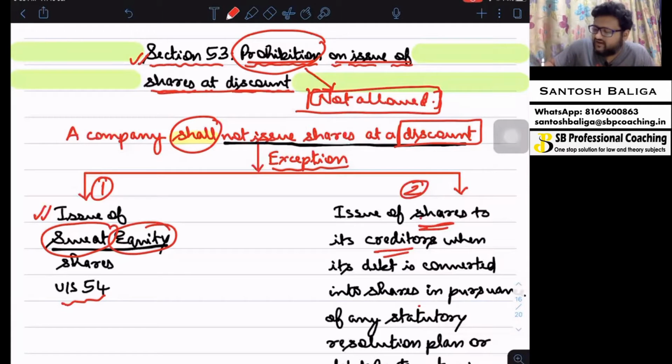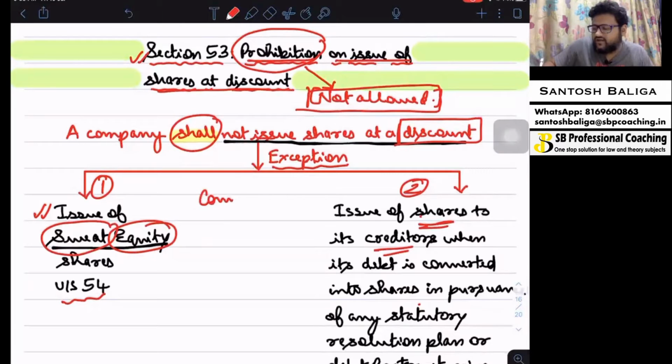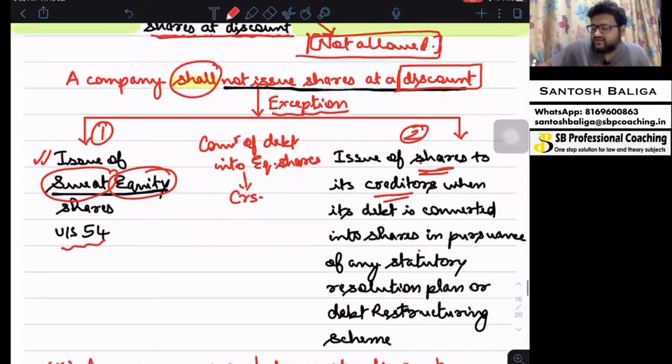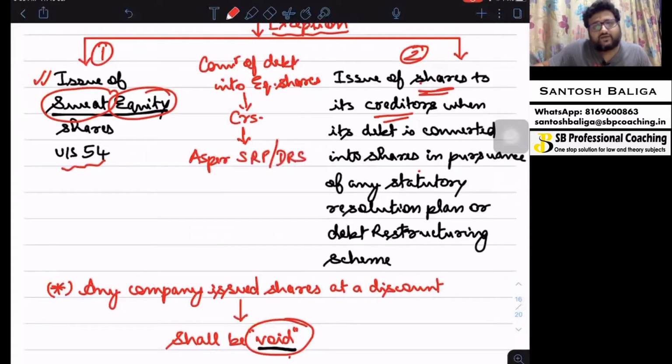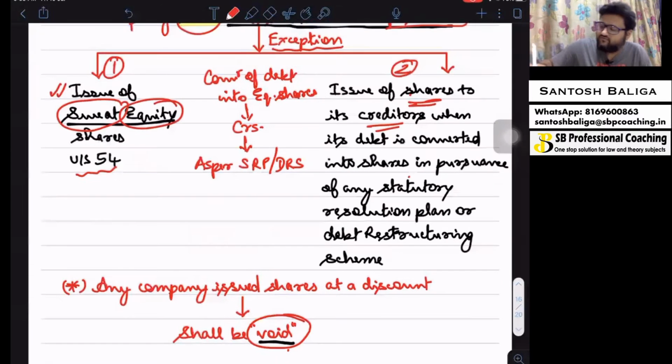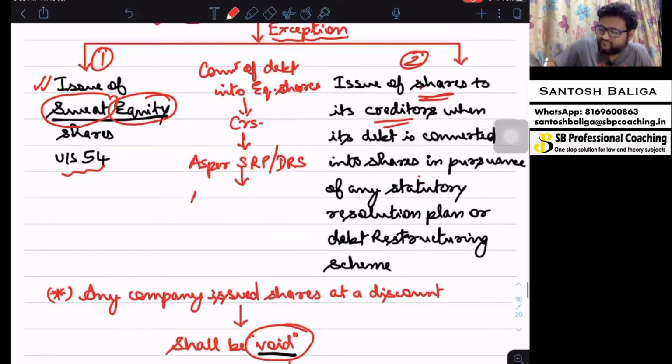So it is nothing but a conversion of debt due into equity shares, and such shares will be issued to the creditors of the company as per the statutory resolution plan or debt restructuring scheme, which will be approved by RBI under the RBI Act.